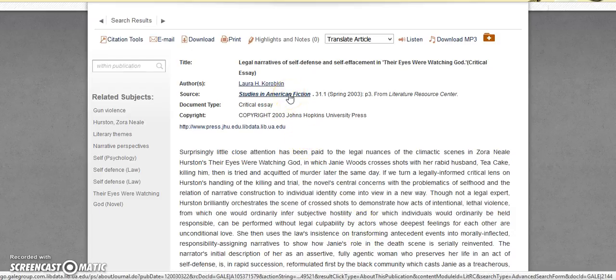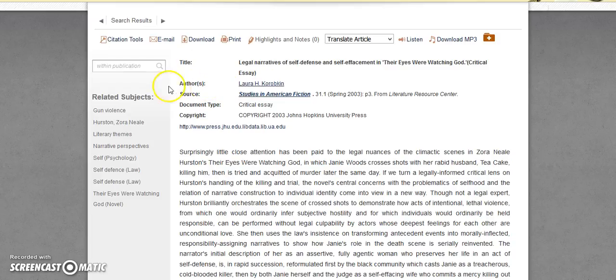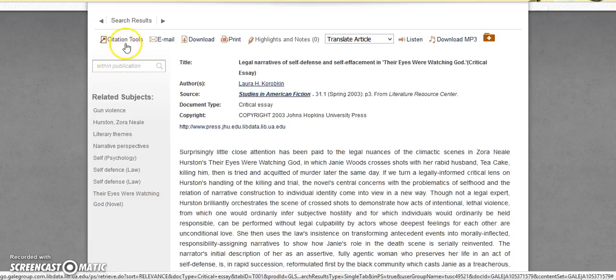It does have the features where the journal is highlighted in case you want to look in more of the same journal. The author is highlighted or hyperlinked so you can search for more articles done by a particular person. They do have the related subjects over here. You can click on any of these and go to those different subjects in the database or to search within that publication. Here your tools are straight across the top.